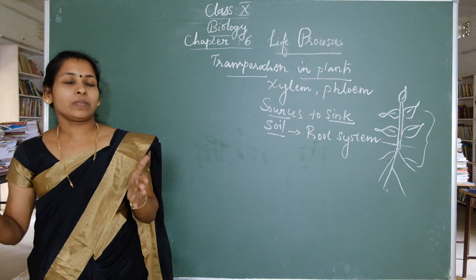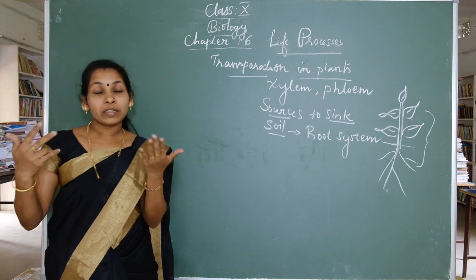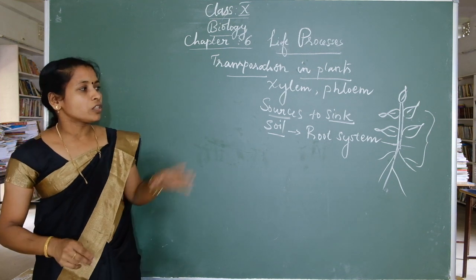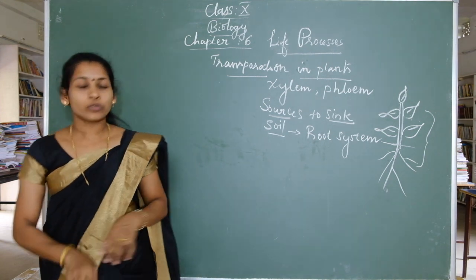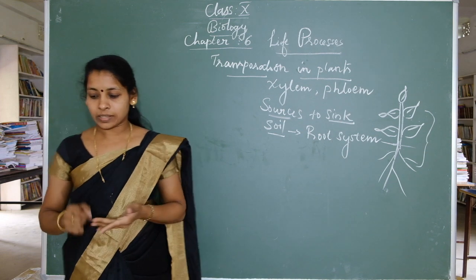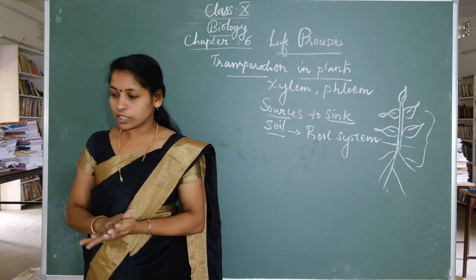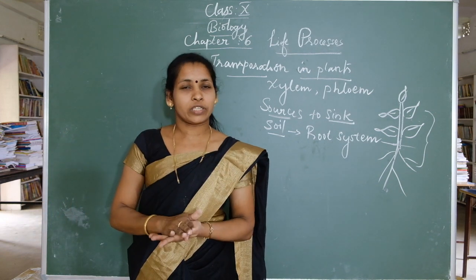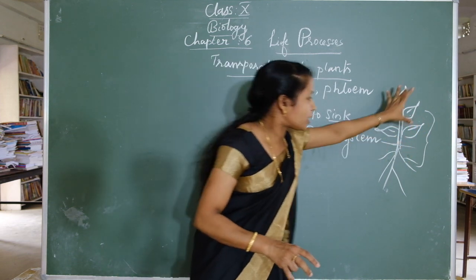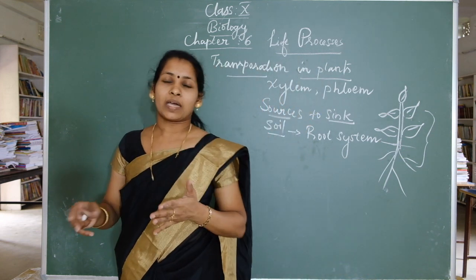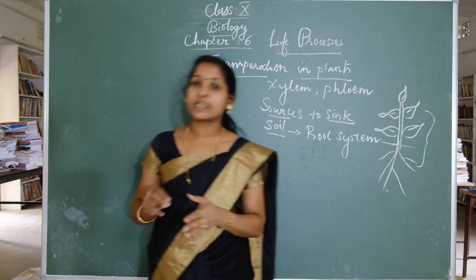But in the case of large plants, the body size and design are very large. The plant body needs a lot of energy. In that condition, the diffusion process is not enough, and the transportation is very difficult. How do the raw materials move between leaves and roots? In such situations, a proper transportation system is essential. If the distance is very small, diffusion is enough. But if the distance is large, as in very large plants, diffusion is not enough. In that situation, a proper system of transportation is essential.